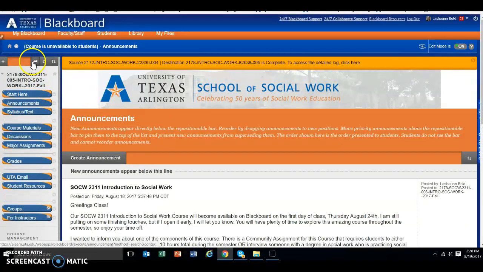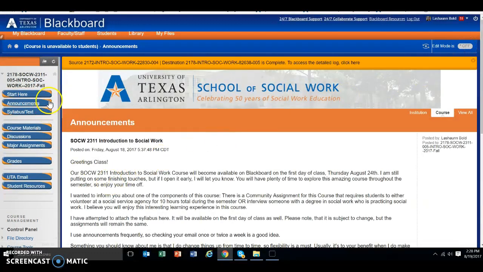So if you look over here in Blackboard, let me take off the edit mode here so you can see what it looks like for you. In Blackboard, you'll see your course name there, and then the Start Here. And these are the buttons that will take you different places throughout the course. So let's go to syllabus.